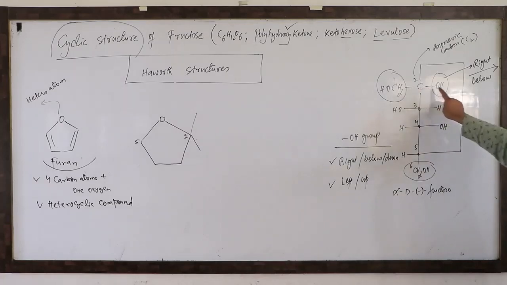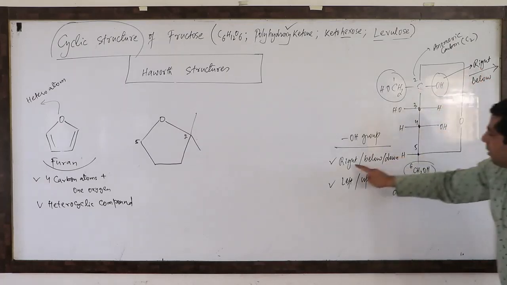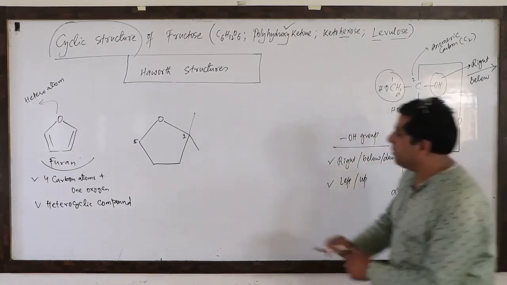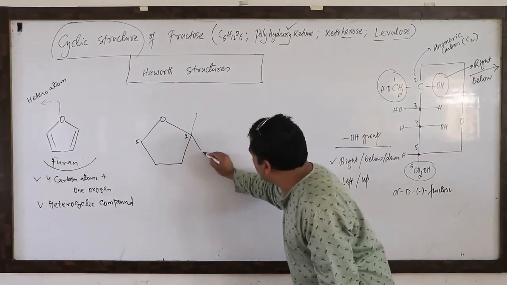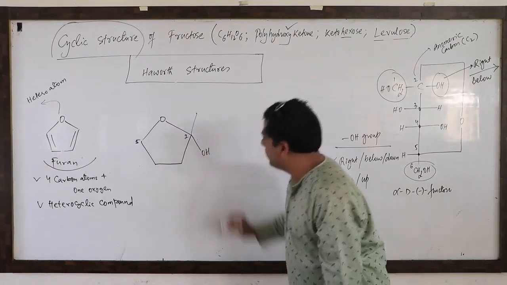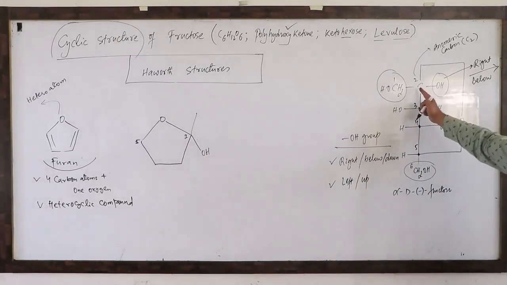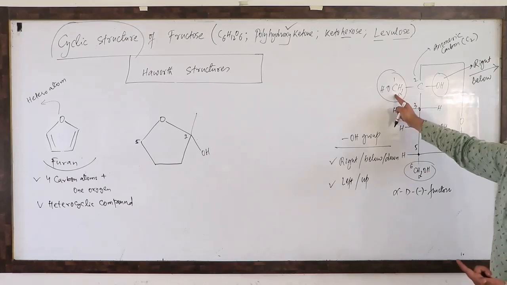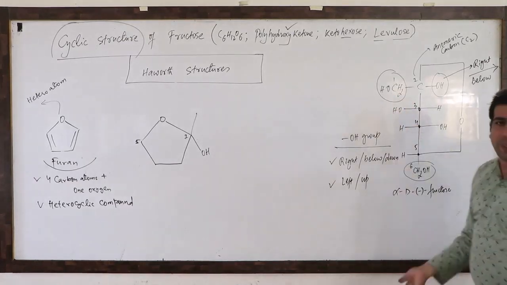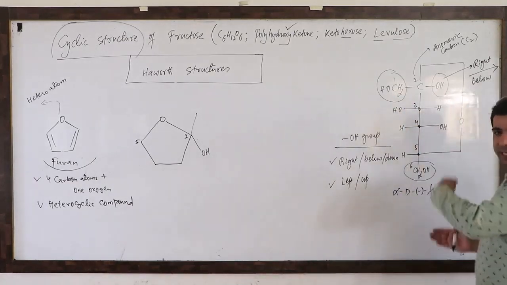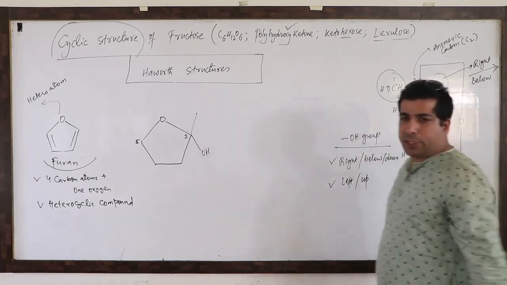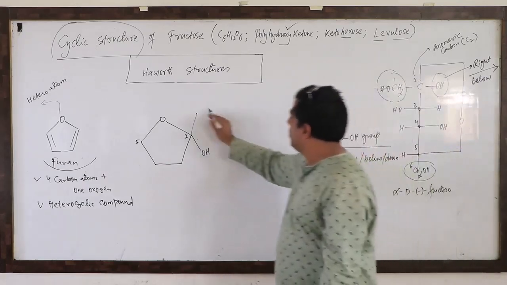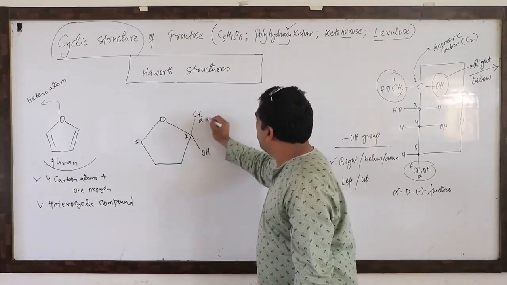Right side, which means below. One more group is on the second carbon. What is that? CH2OH. And obviously, when the OH group is on the right side, it will be below, then CH2OH will be above.